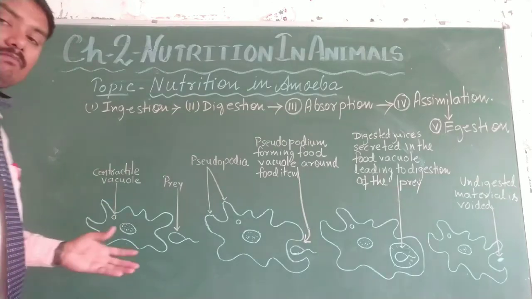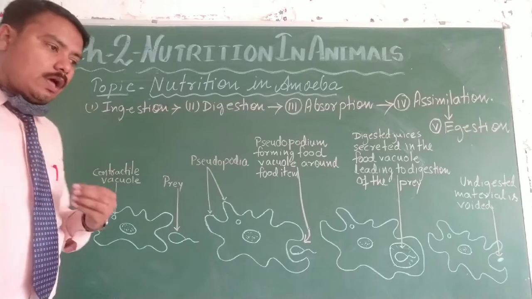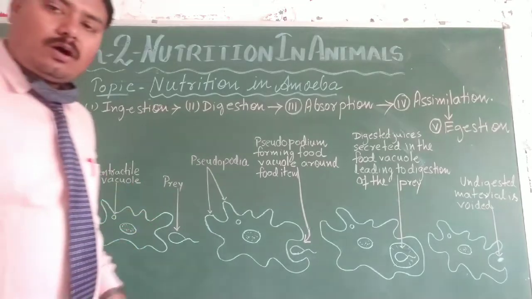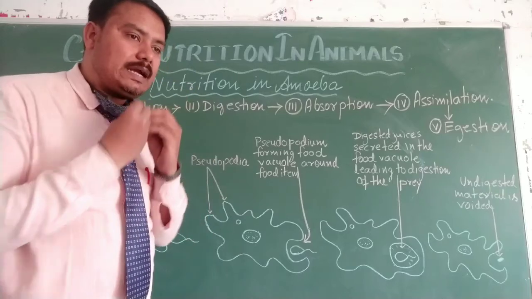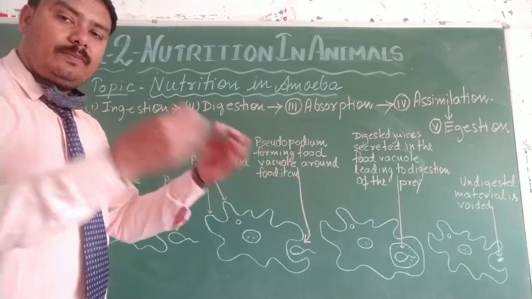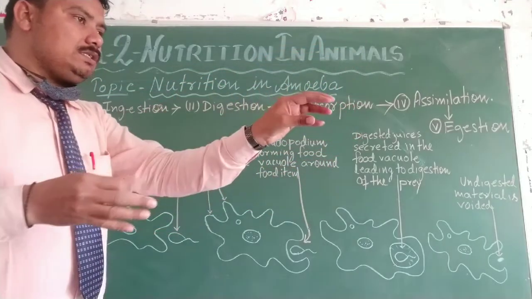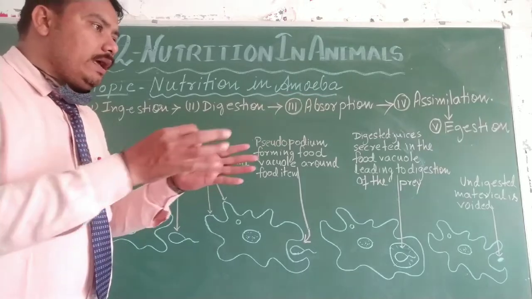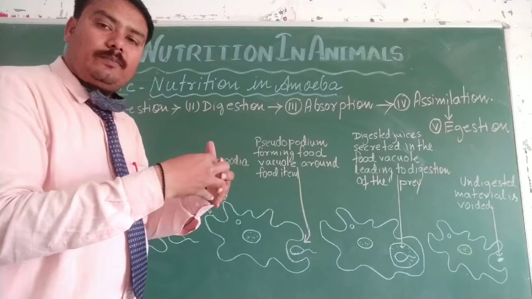They do not have a mouth like us to take food through, nor legs or hands to catch the food and put it inside their mouth. So they extend their body part towards the food to catch it.